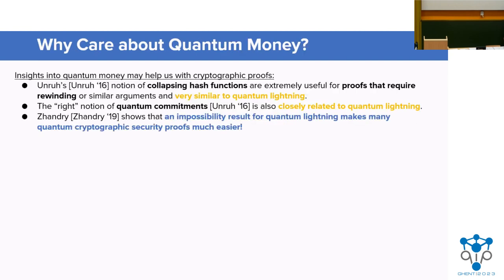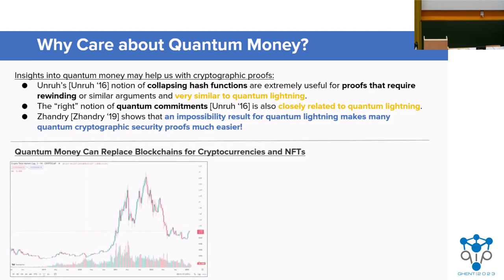So why should we care about quantum money? Well, for one, it has the potential to give us great insight into cryptographic proofs. There's a long line of work on rewinding proofs or certain other interactive protocols that are secure in a quantum world, and these are made easier with what are called collapsing hash functions, which are hash functions where it is hard to tell whether or not the input is in superposition. So sort of the opposite of quantum lightning, if you will. So ruling out quantum lightning schemes actually has a pretty big benefit to cryptography. However, building them would be undoubtedly even more exciting.